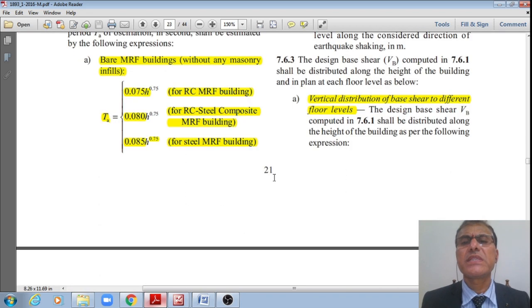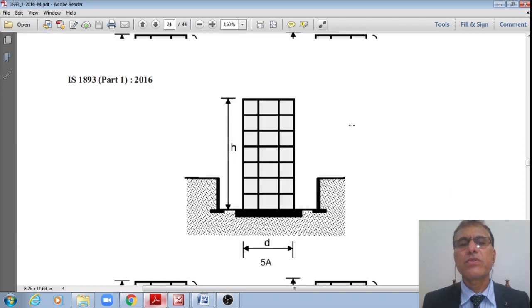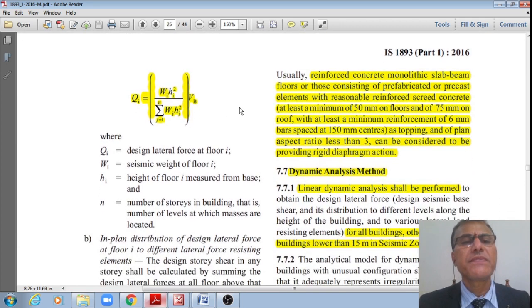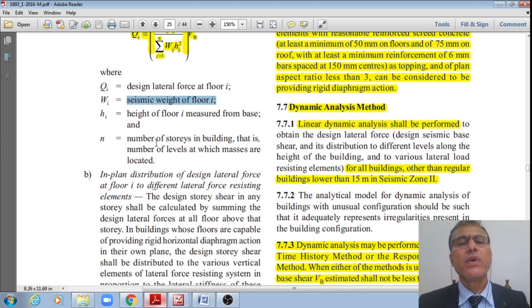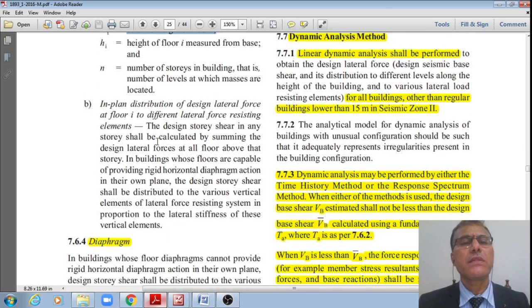Now, once we see this discussion, student, how the vertical distribution of the base shear to the different floor levels should be done is given as indicated in this figure, by Qi is equal to W hi square divided by summation of Wi hi squares, where i is equal to 1 to n, that factor multiplied by Vb, right? Where Q is the design lateral force at floor i, and W is the seismic weight of that floor i, and h is the height of the floor i measured from the base, and n is the number of stories in the building, or number of masses that are considered, right?